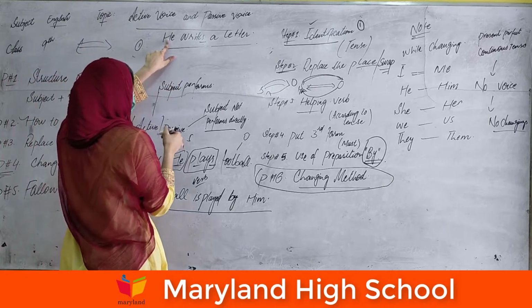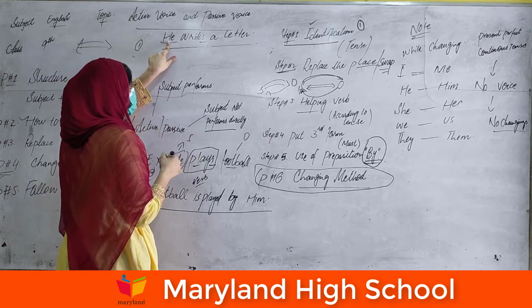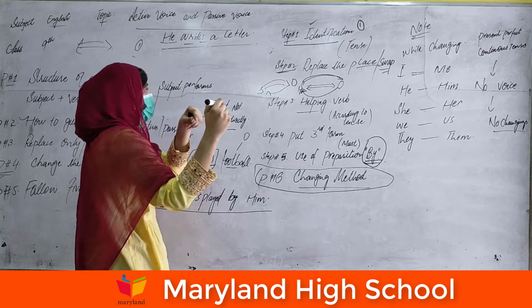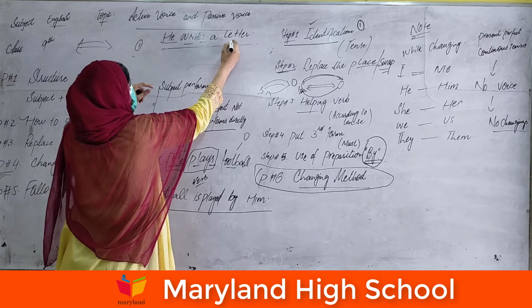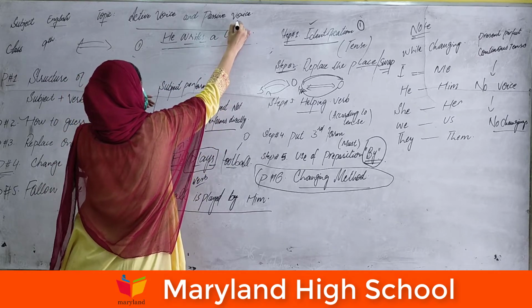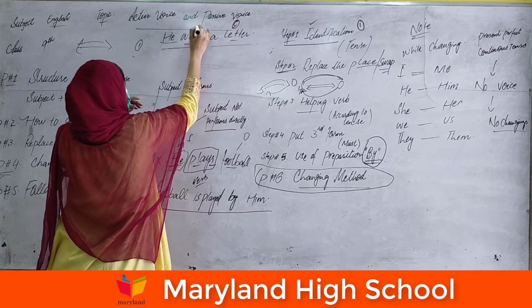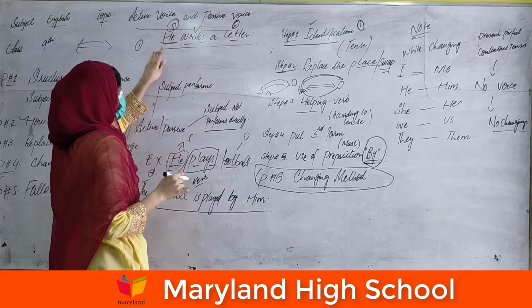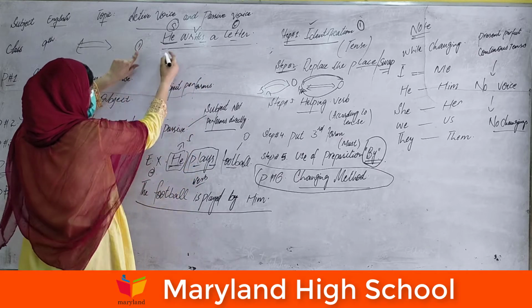Second point is to swap. Where's the subject? He is the subject who's writing a letter. Writes, which means writing, something done in action. Writes a letter, all work done on the letter. The letter is the object, write is the verb, and he is the subject. Okay, just swap the position.